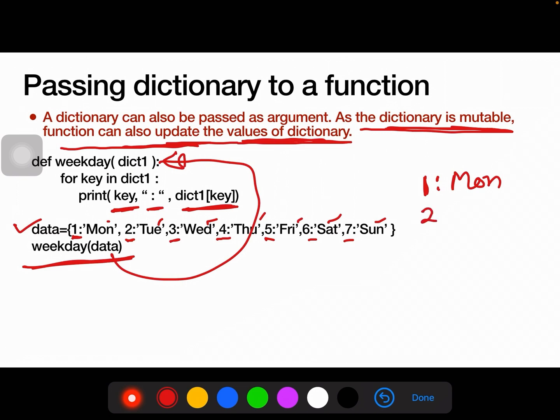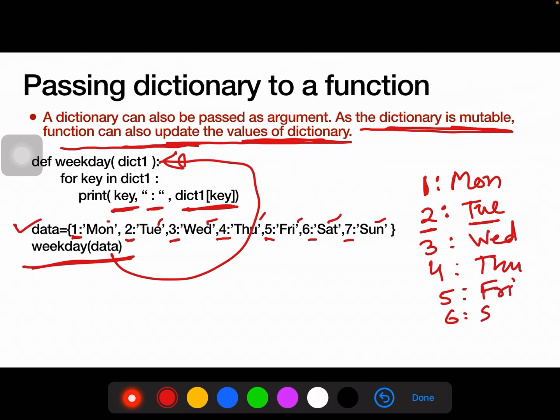And the second time you will get the output 2, the key and its value, then 3 Wednesday, 4 Thursday, 5 Friday, 6 Saturday, 7 Sunday. So here we can see the dictionary can also be passed as an argument.